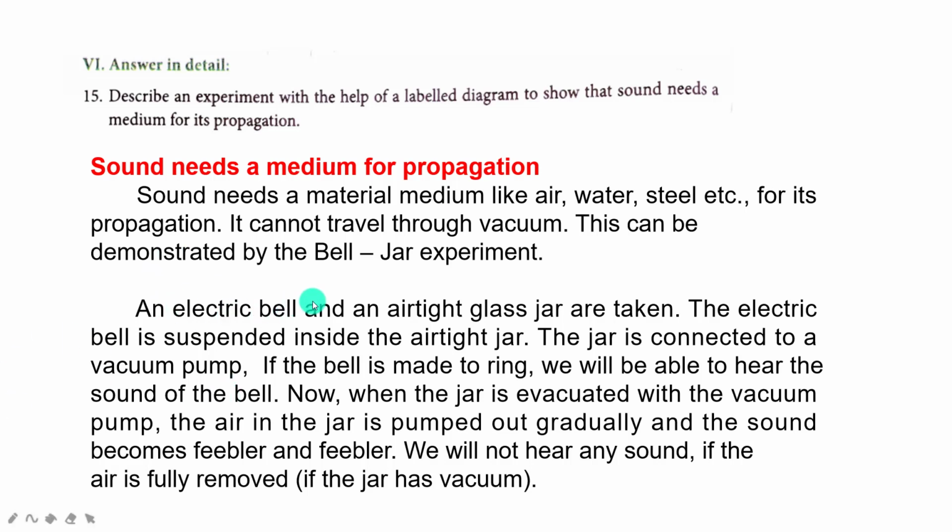An electric bell and an airtight glass jar are taken. The electric bell is suspended inside the airtight jar. The jar is connected to a vacuum pump. If the bell is made to ring, we will be able to hear the sound of the bell. Now, when the jar is evacuated with the help of the vacuum pump, the air in the jar is pumped out gradually and the sound becomes feebler and feebler. At one particular point, if the air is fully removed and the jar has vacuum, there won't be any sound. This experiment proves sound needs a medium for propagation.